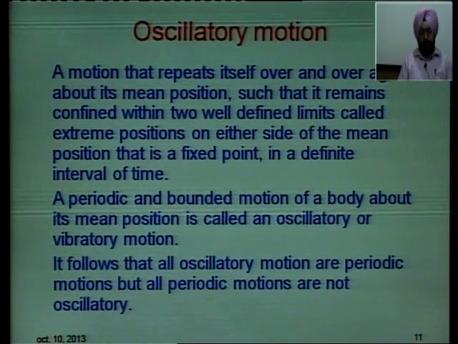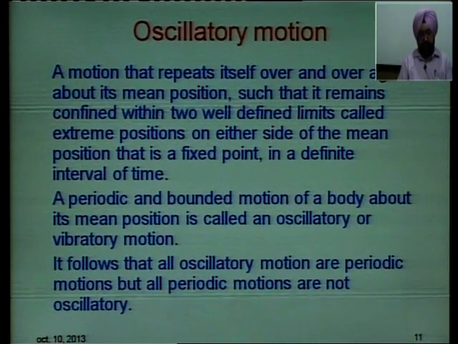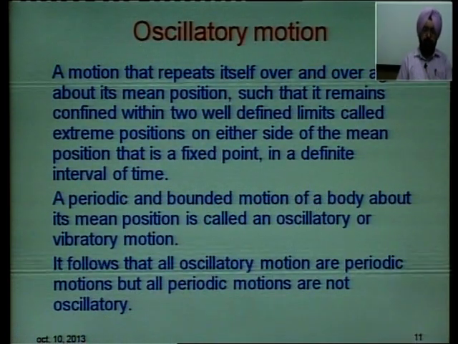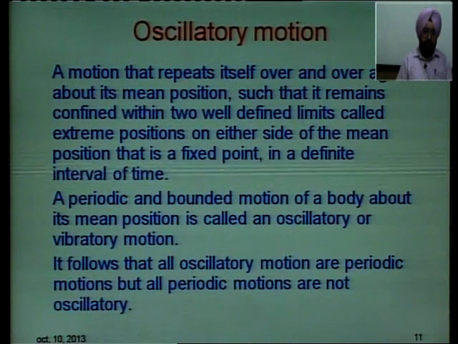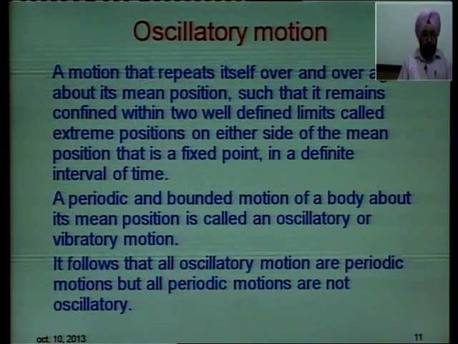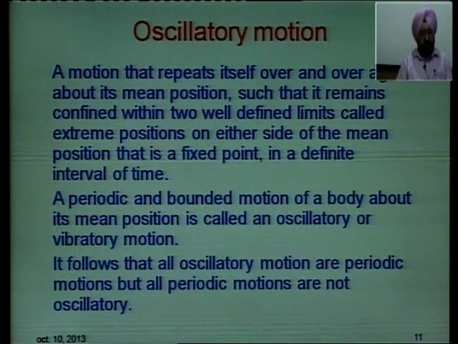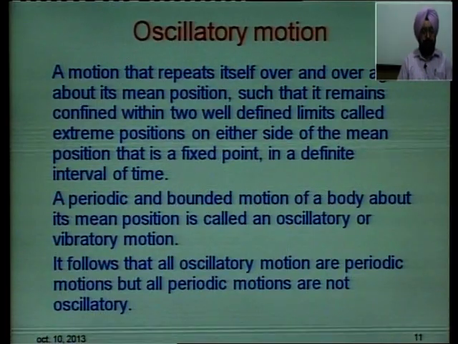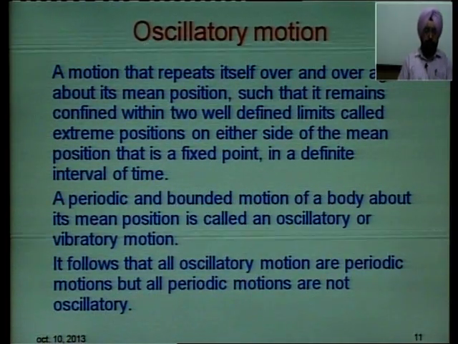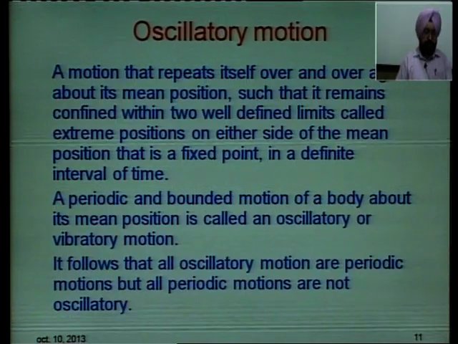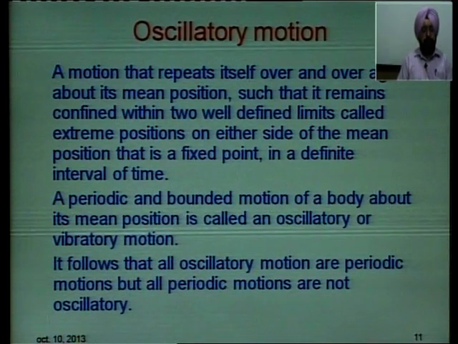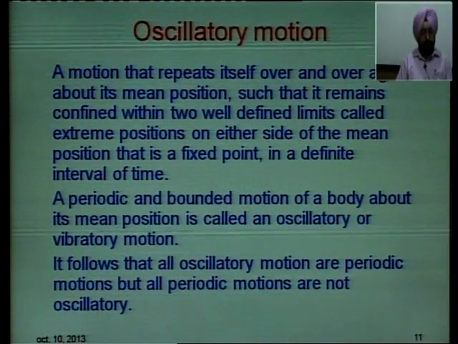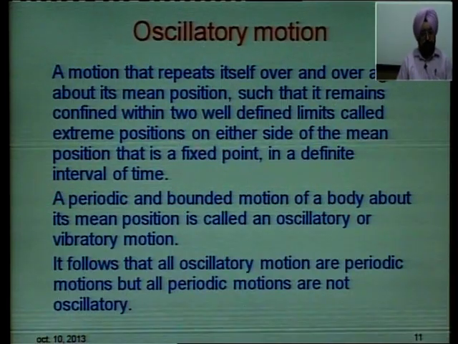So, oscillatory motion is also periodic, but there is a constraint here. If you read it again, the motion that repeats itself over and over again. This is what we had meant about periodicity also. Read the next line. It remains confined within two well-defined limits. Means its motion is bounded. And there is a constraint, it cannot go outside these two extreme positions, it will repeat only between these two positions. What was periodic motion? Repetitive motion.